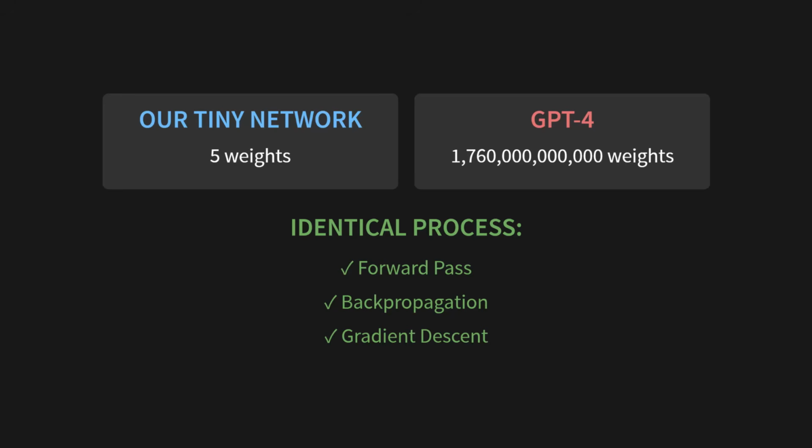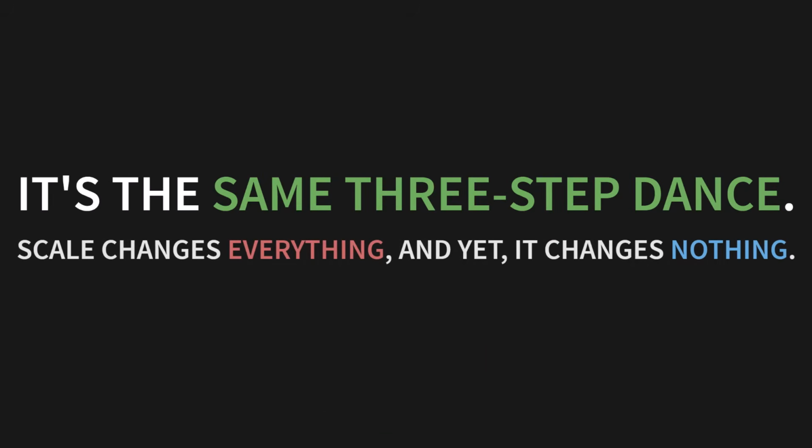Look at this comparison. On one side, you see our tiny network with just 5 weights. On the other, GPT-4 with 1,760,000,000,000 weights. And yet, what's the process? It's identical. A forward pass, backpropagation, and gradient descent. It's the same 3-step dance. Scale changes everything, and yet it changes nothing.